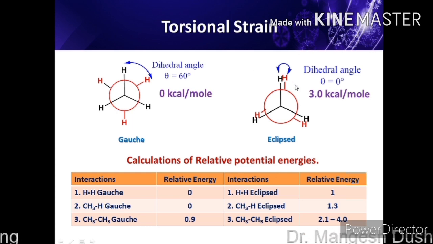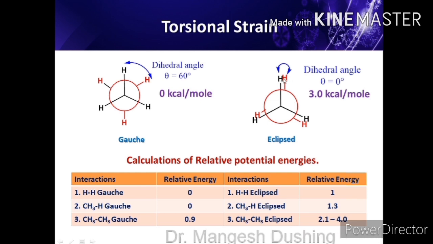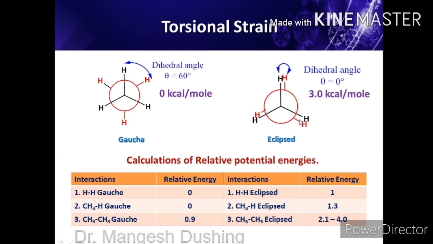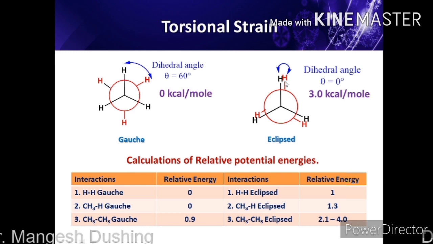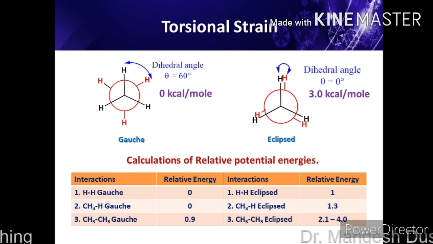Now in this case, these two hydrogens are parallel to each other. So hydrogens eclipsed, energy is 1 kilocalorie per mole. So the energy between these two hydrogens is 1 kilocalorie per mole. Similarly, these two hydrogens are also parallel to each other, so here also the energy rises around 1 kilocalorie per mole. Here also the same. So the total energy of this molecule is 1 plus 1 plus 1 equals 3 kilocalorie per mole. In this way we can calculate the relative potential energies of a molecule.